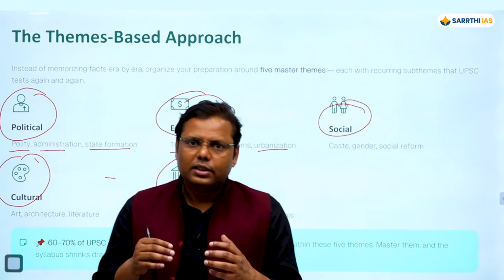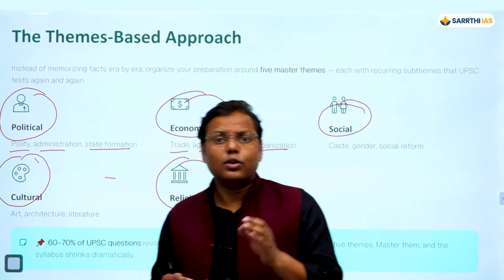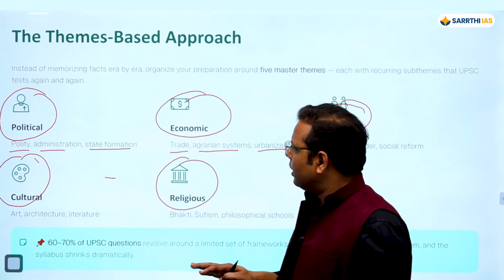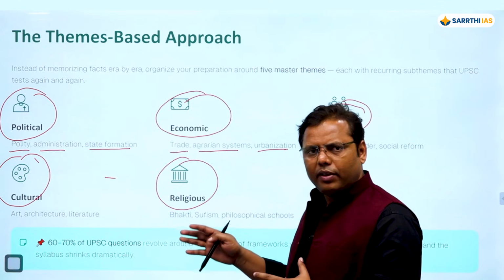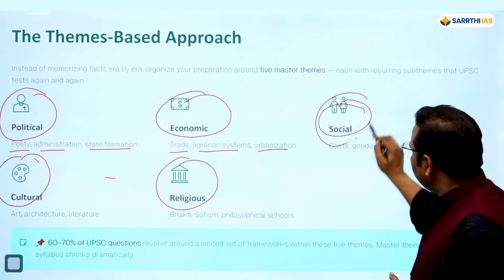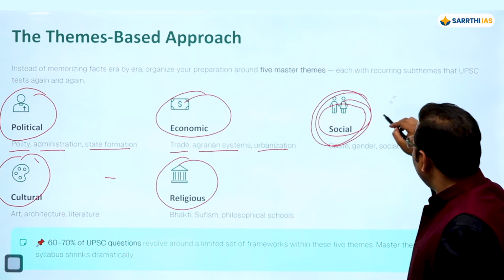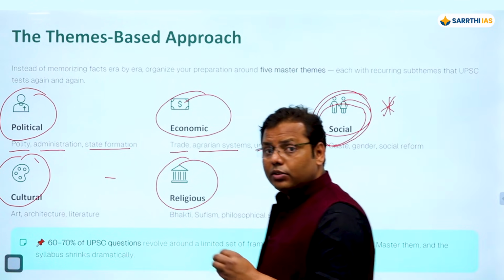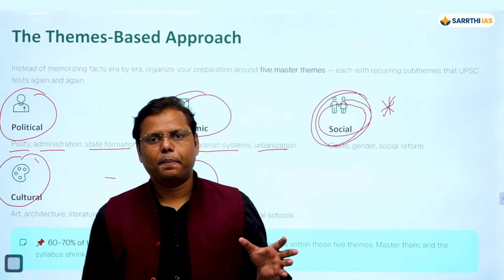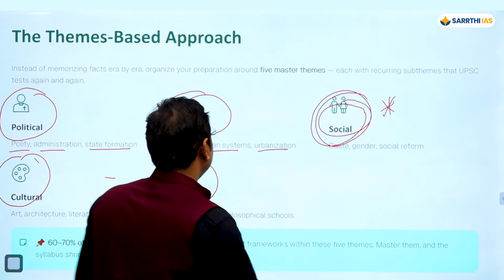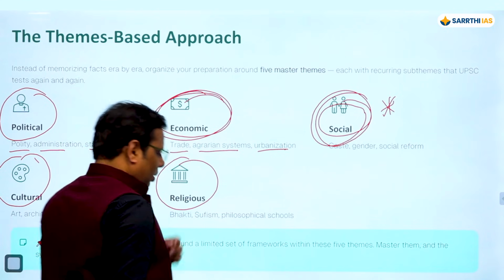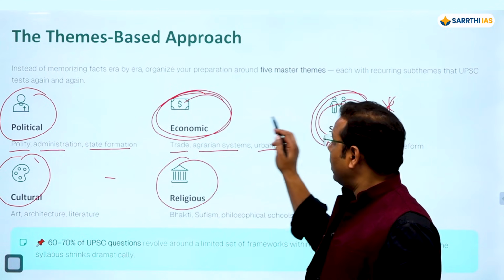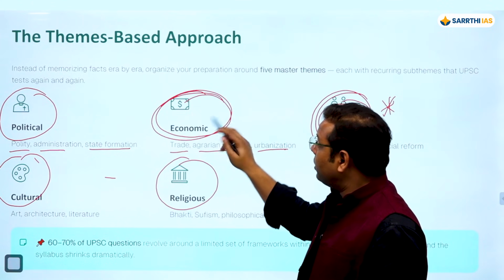Now when it comes to these themes, you need to understand which themes are more important for you. If we see the history optional syllabus, you'll find that some are very important, such as the themes related to society. This is one of the most important themes, so while covering the syllabus you need to emphasize more on which part? The society. After society, I can say the economy is another important theme that you need to cover, and there is greater weightage of the economic theme.